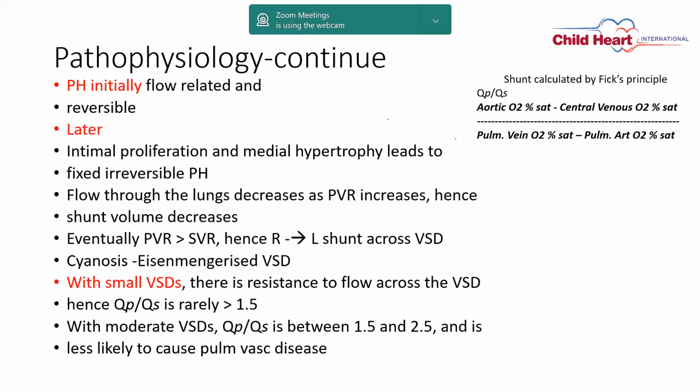With the small VSD, there is a resistance to the flow across the VSD, hence Qp/Qs is rarely more than 1.5. And with moderate VSD, Qp/Qs is 1.5 to 2.5, and this small and moderate VSD is less likely to give rise to pulmonary vascular disease.